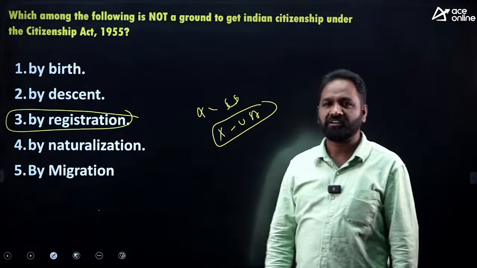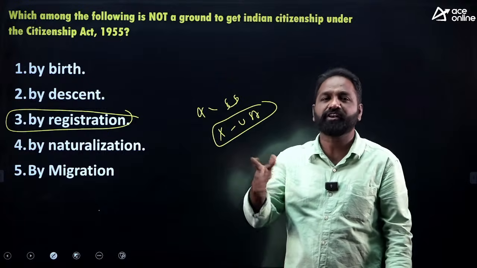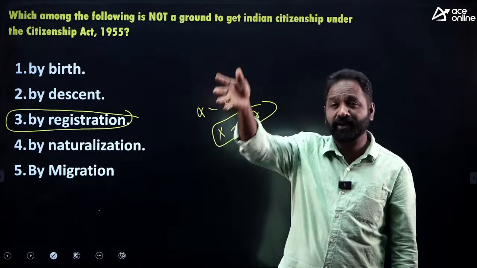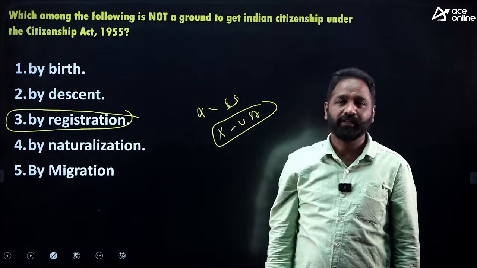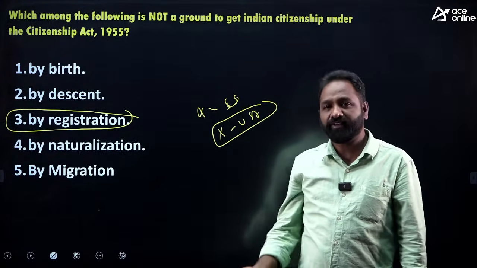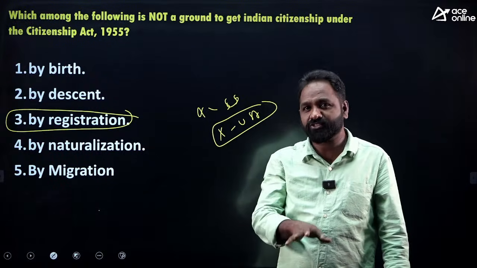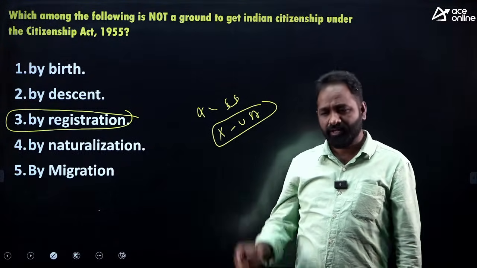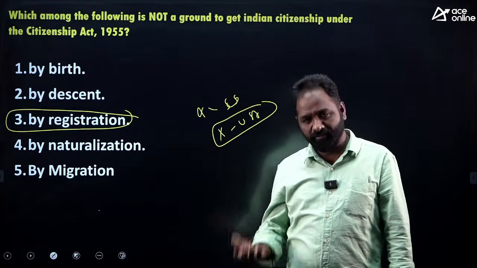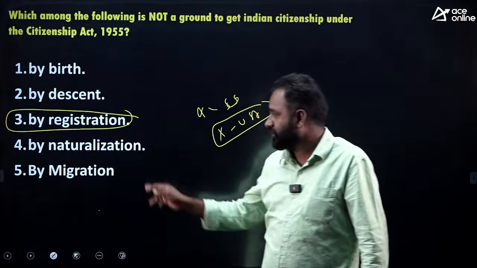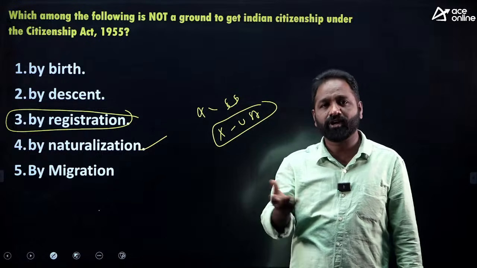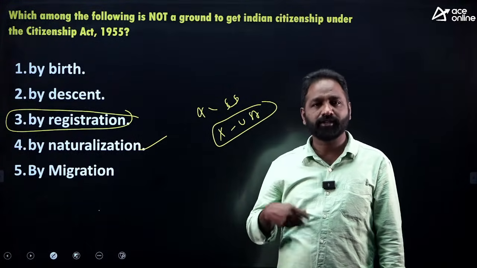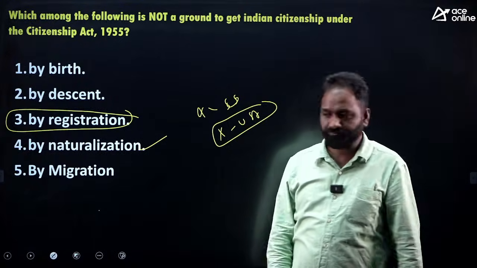By naturalization: any completely foreign person, not an Indian, born and brought up in a foreign country, with no relation to India, and whose parents and grandparents are all foreign. For example, Adam Gilchrist is completely Australian, with no relation to India. If Adam Gilchrist wants to stay in India and get Indian citizenship, there is a way called naturalization. Like Sonia Gandhi ji and Adnan Sami ji, who were foreigners initially and got Indian citizenship through naturalization. Everybody knows that.